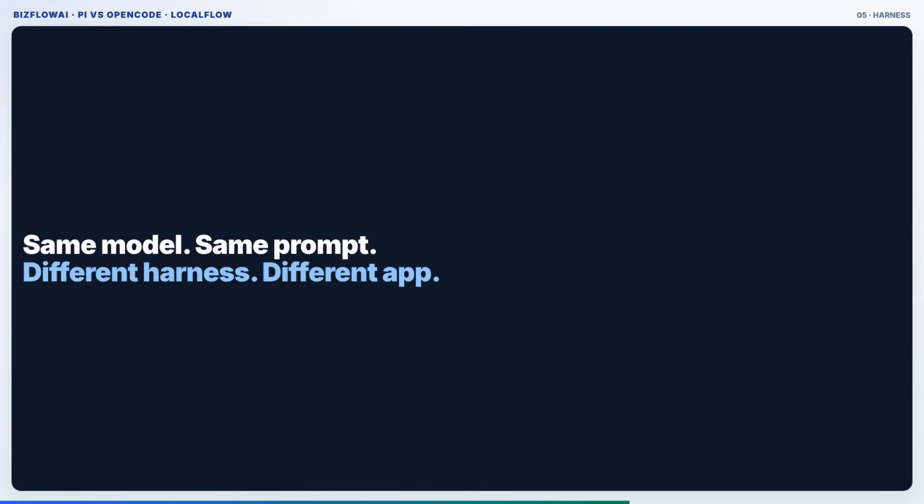Same model, same prompt, different harness, different app. That is the point. The agent loop is not neutral. Tools, retries, scaffolding choices, and how hard the harness pushes structure change what Laguna ships.